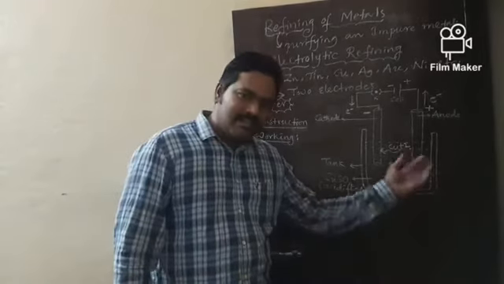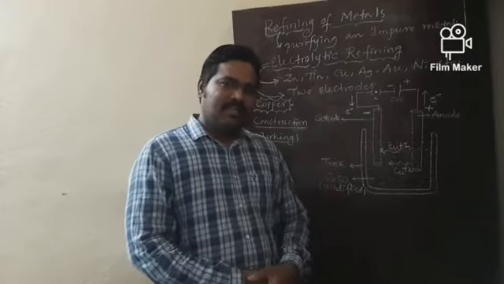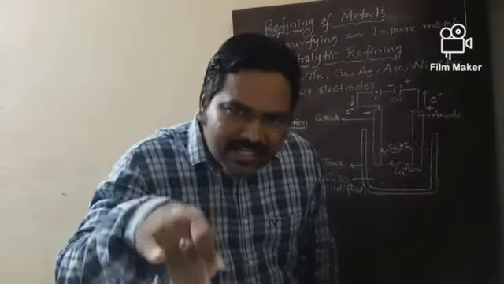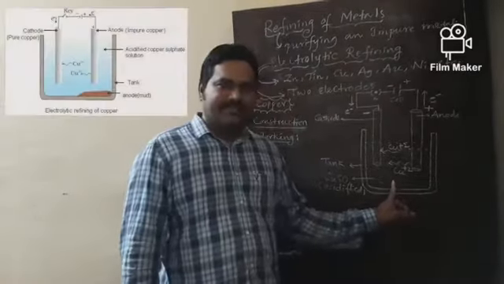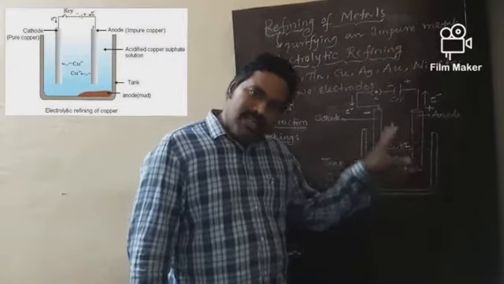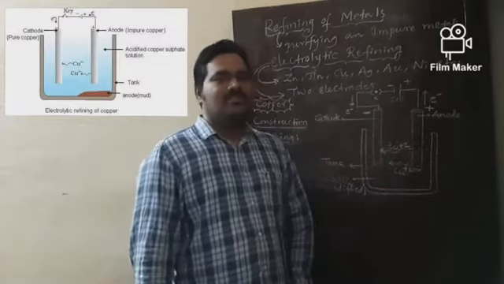So anode side dissolution, cathode side deposition takes place. Now during this process, soluble impurities will directly go into the solution.